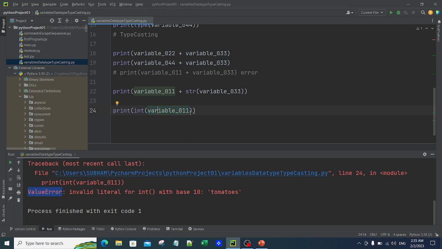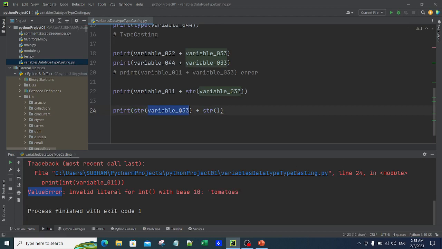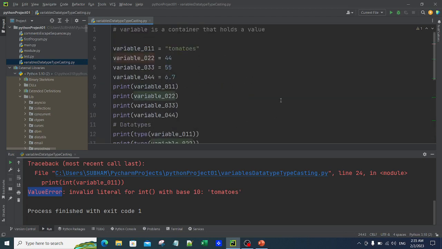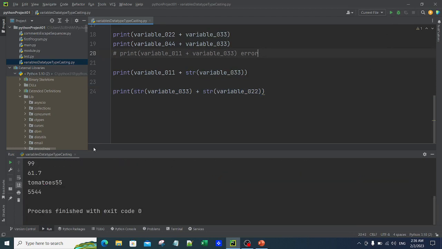Now, let me use str and do variable_033 plus str of variable_022. These two are numeric variables. If you go at the top, variable_022 and variable_033 are both integers. Can I convert them into strings? You can, and I'm converting them using str. Let me simply run it and see how it works. It added both of them as strings. It concatenated both of them as a string.